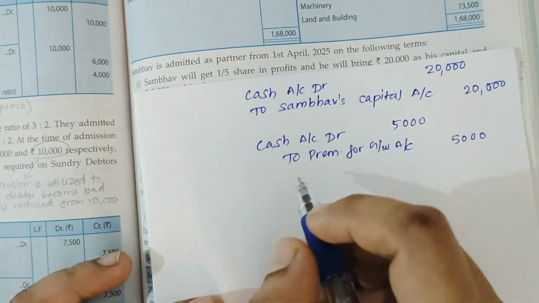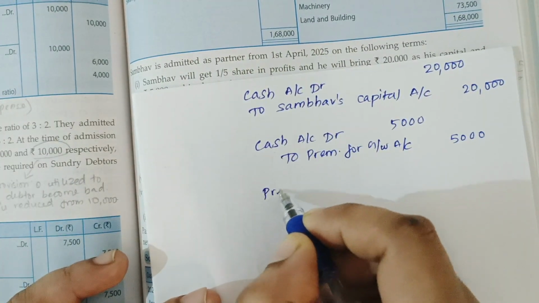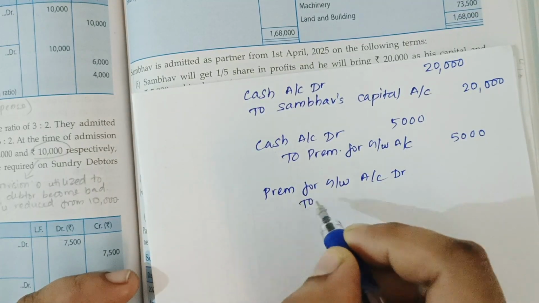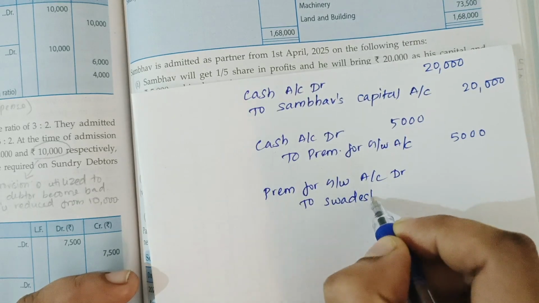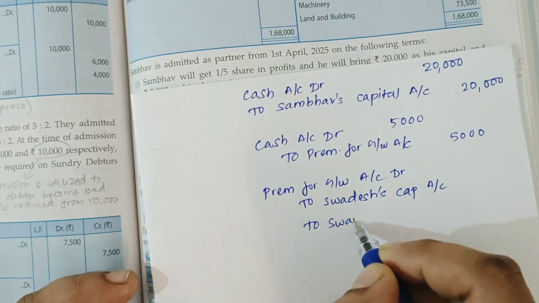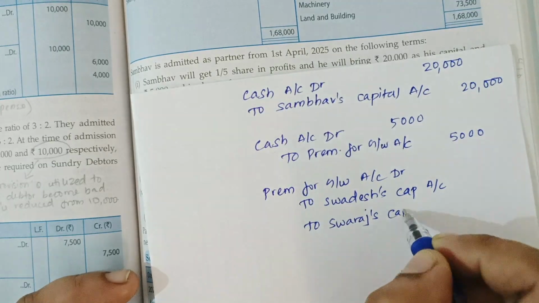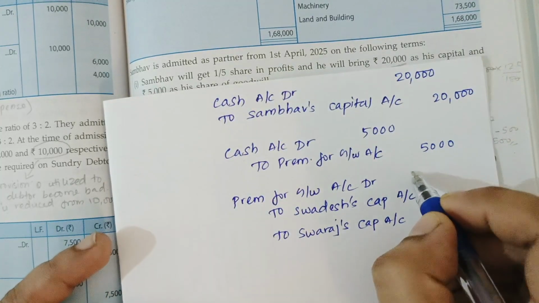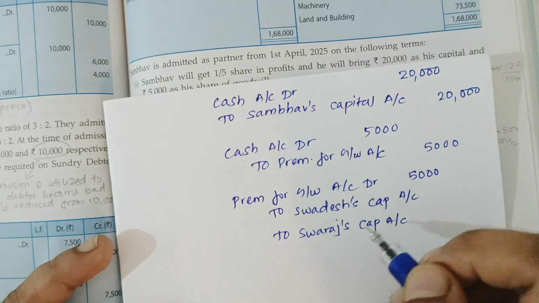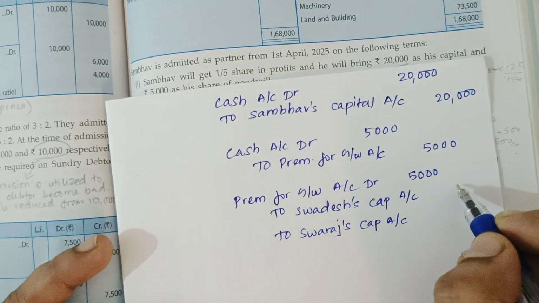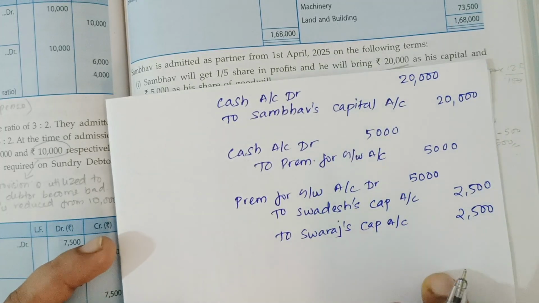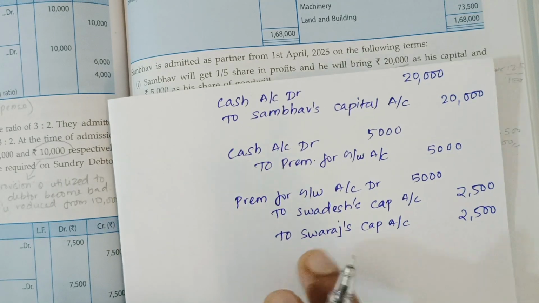So for premium for goodwill distributed, the entry will be premium for goodwill account debit to Swadesh's capital account and Swaraj's capital account. Premium for goodwill is 5,000, transferred to the old partners in the ratio of 1:1, which is 2,500 each.